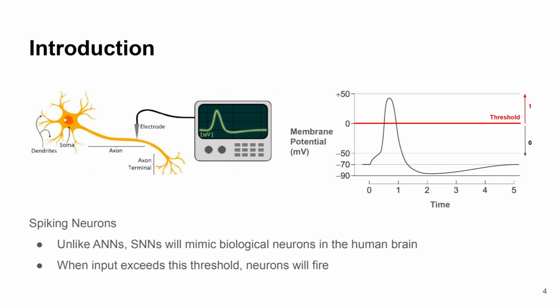The basic unit of this model is a spiking neuron. Unlike traditional artificial neural networks or ANNs, SNNs mimic the biological neurons in the human brain. So the key idea is spike-based communication. Each neuron has a threshold. When the input value exceeds this threshold, the neuron will fire. Otherwise, it will remain inactive. This makes the system event-driven and it can be treated as binary.